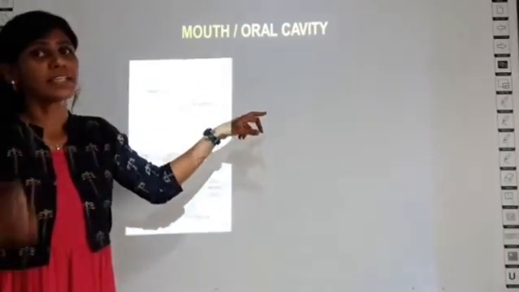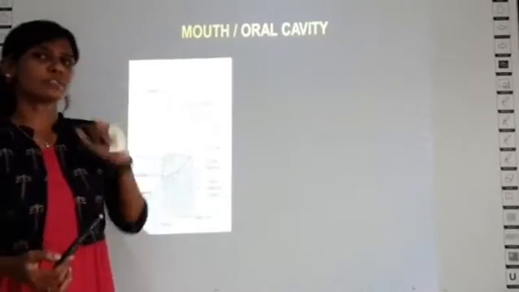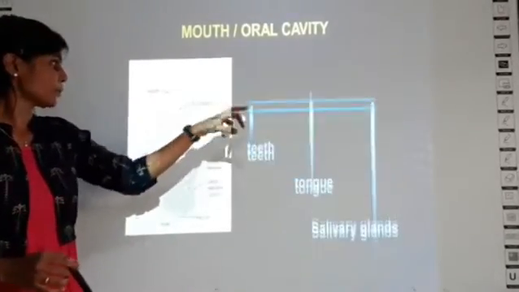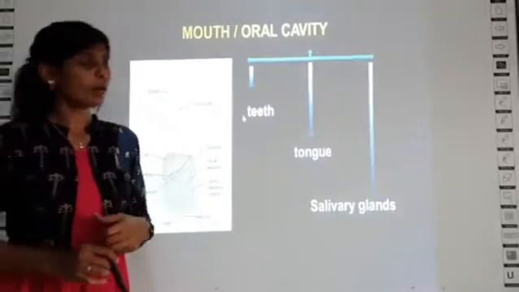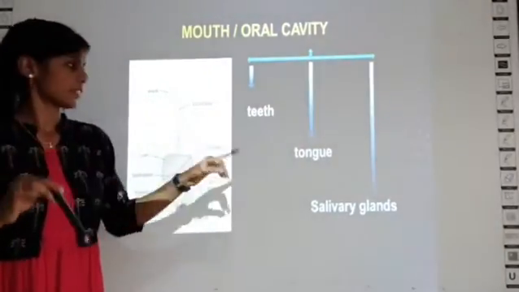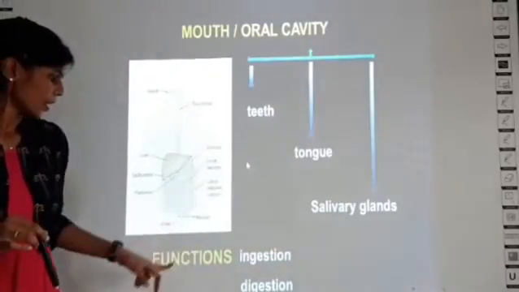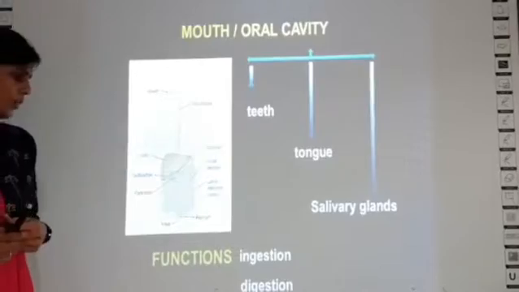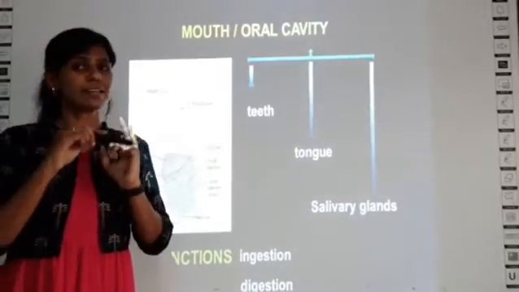Now we will revise quickly about various parts of the digestive system. You know, the digestive system starts with the mouth, right? So what all do you have in the mouth? You have teeth, tongue and salivary glands. And the function of the oral cavity or the mouth is ingestion and digestion.